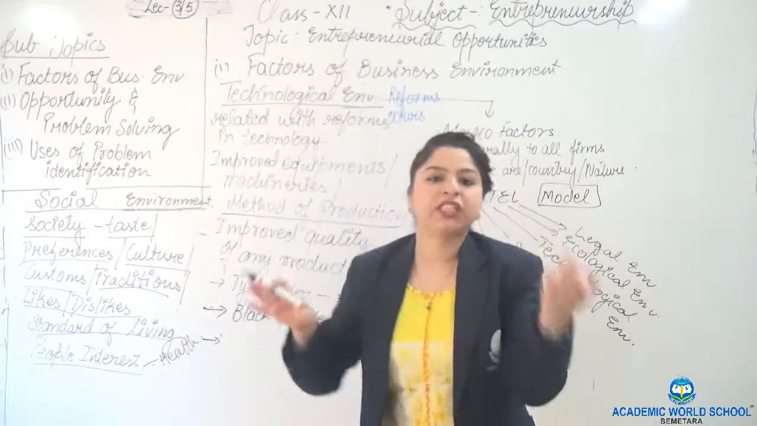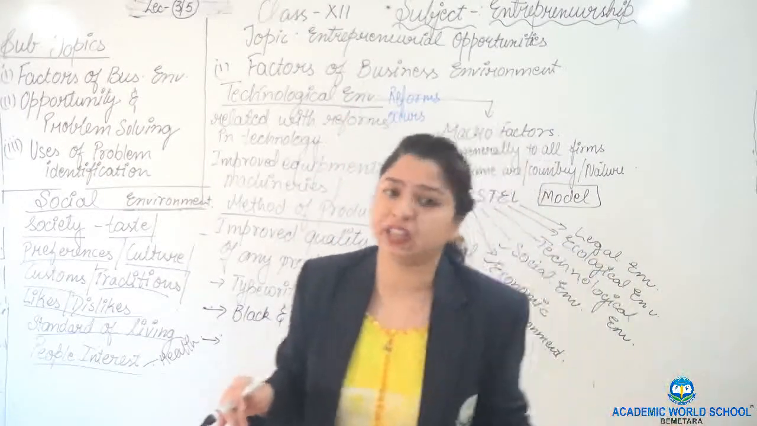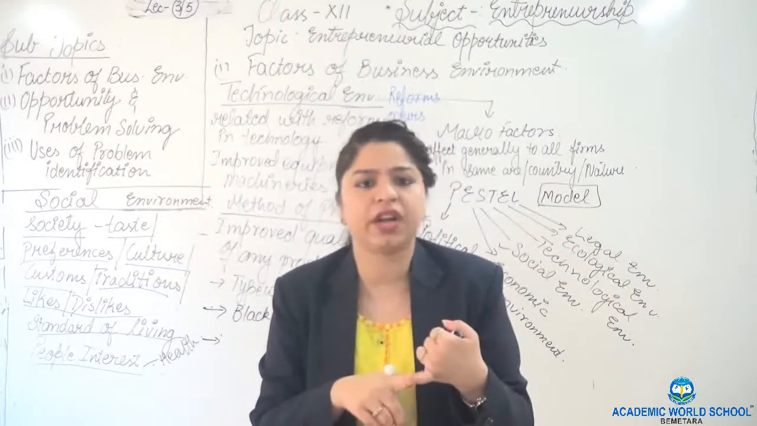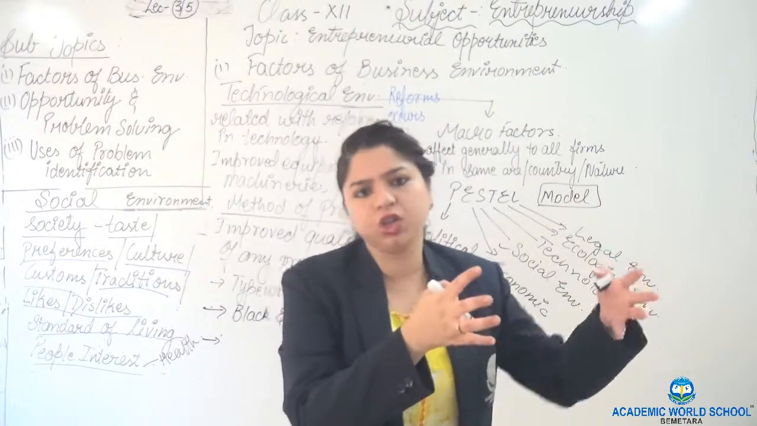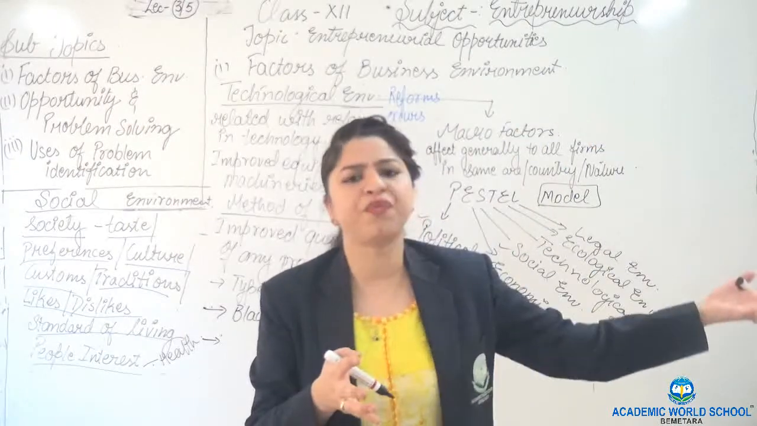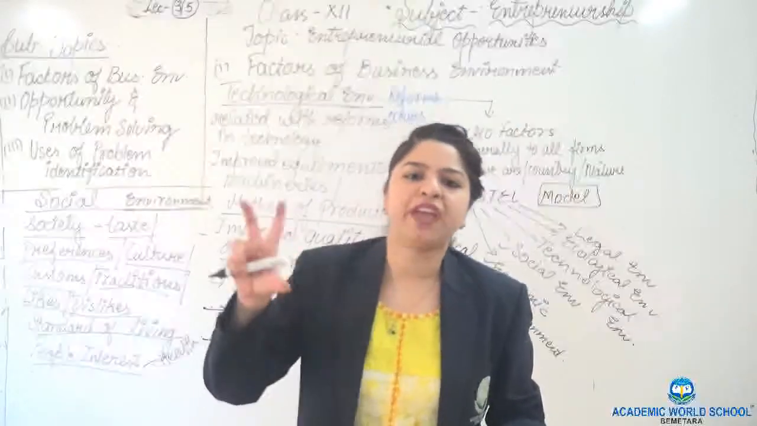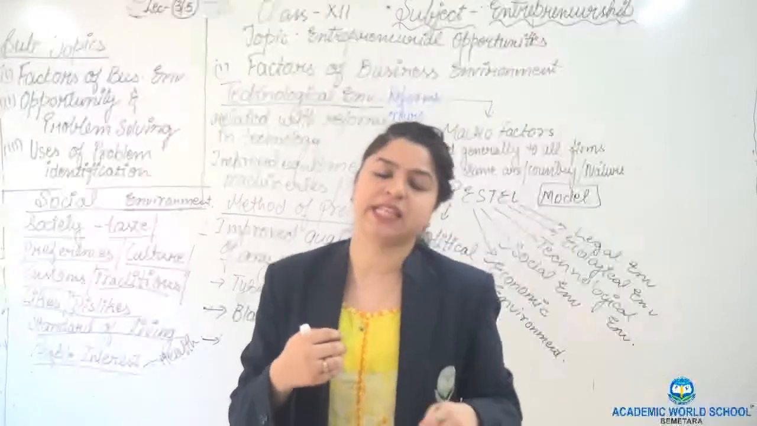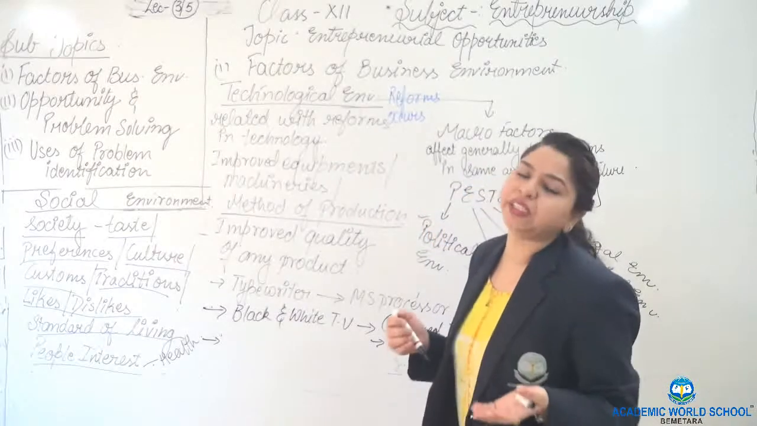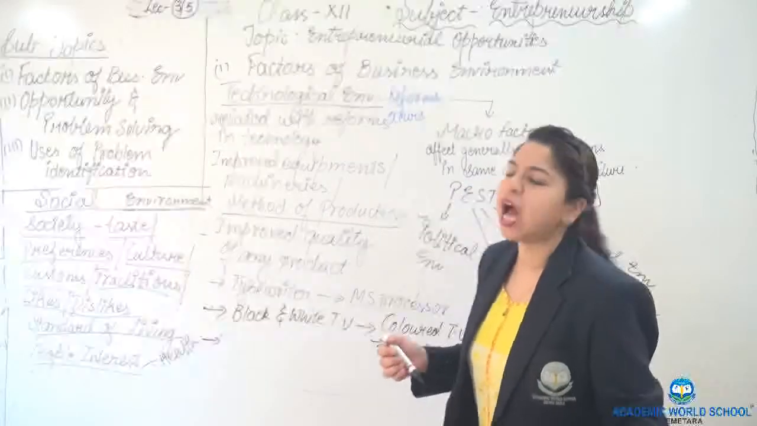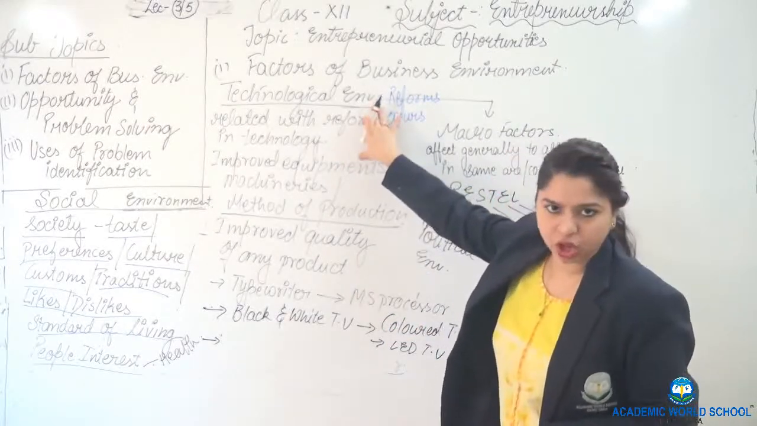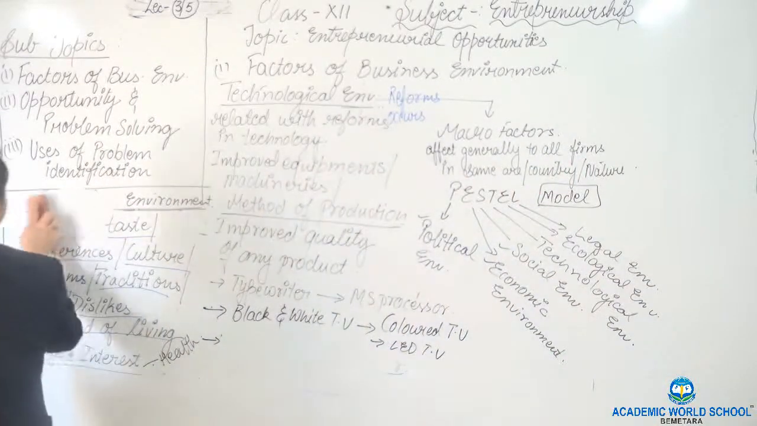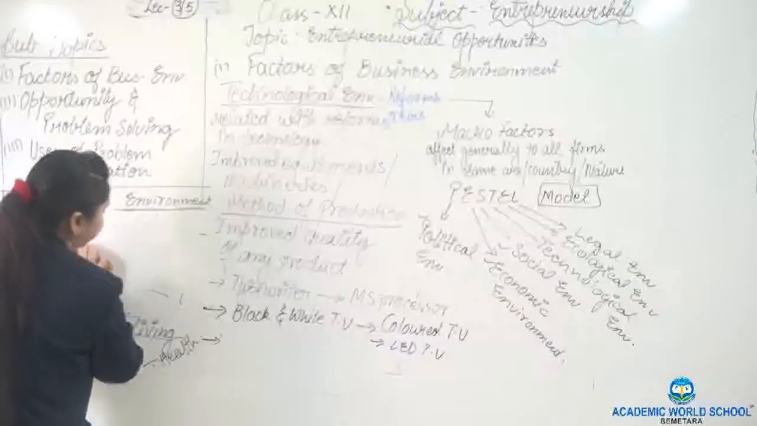Suppose there was a machinery which used to consume a lot of electricity, like our AC, refrigerators, every product used to consume a lot of electricity. But now we are getting 5-star products, so they consume less electricity. So all these improvements in these products are considered under the technological environment, right? Next is very simple.